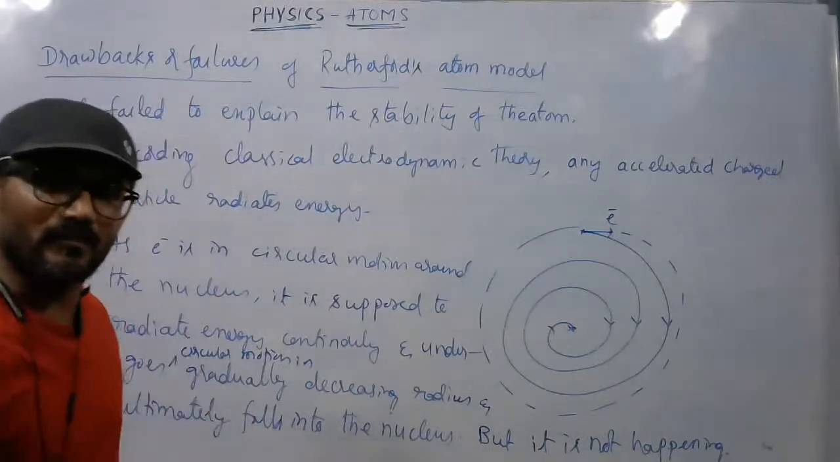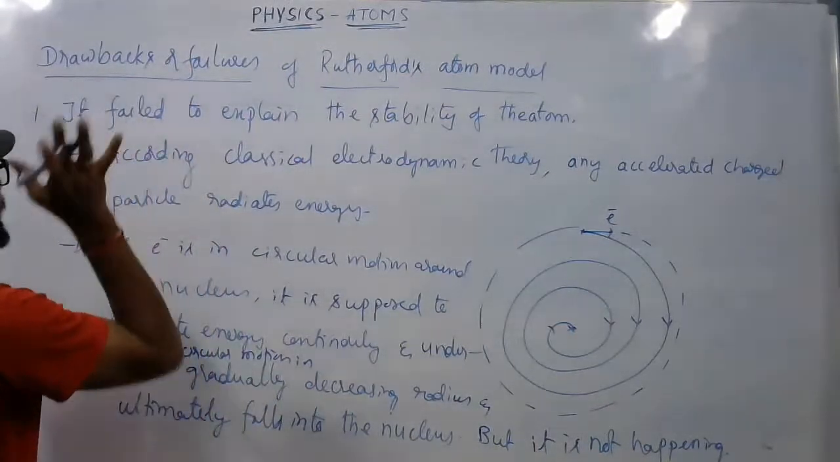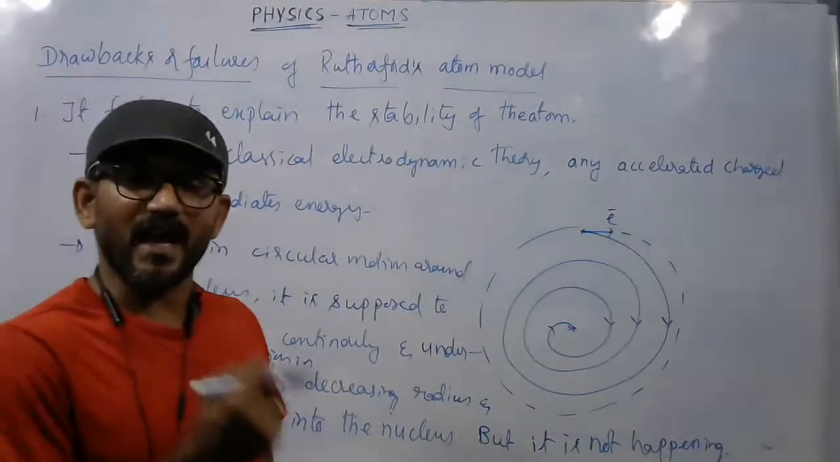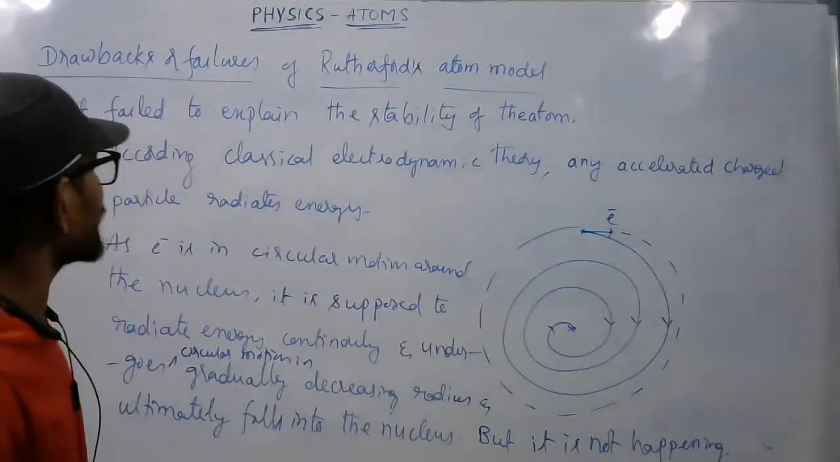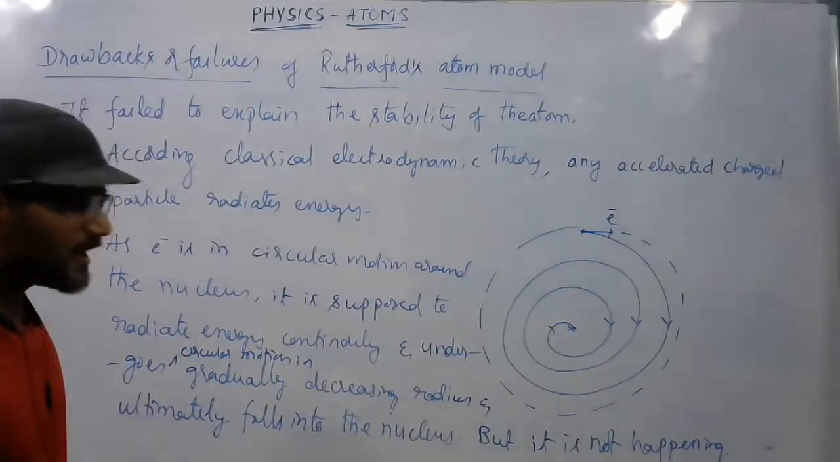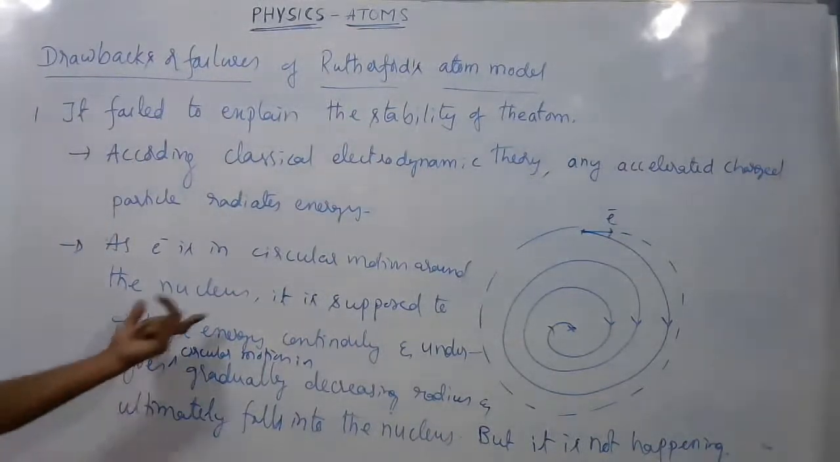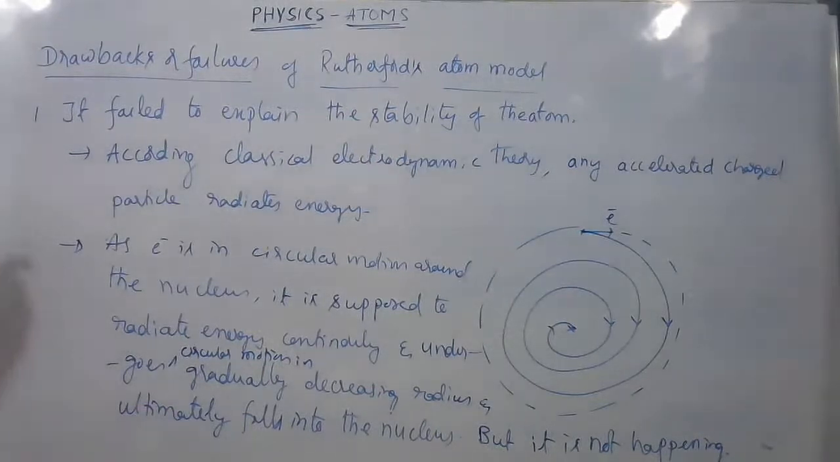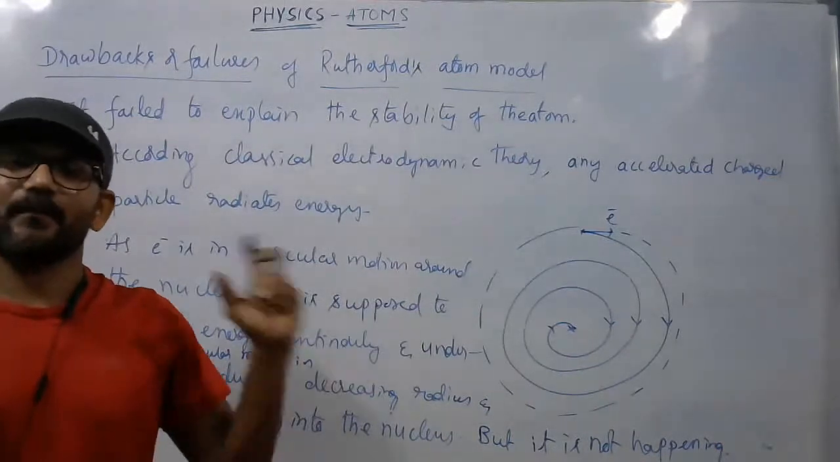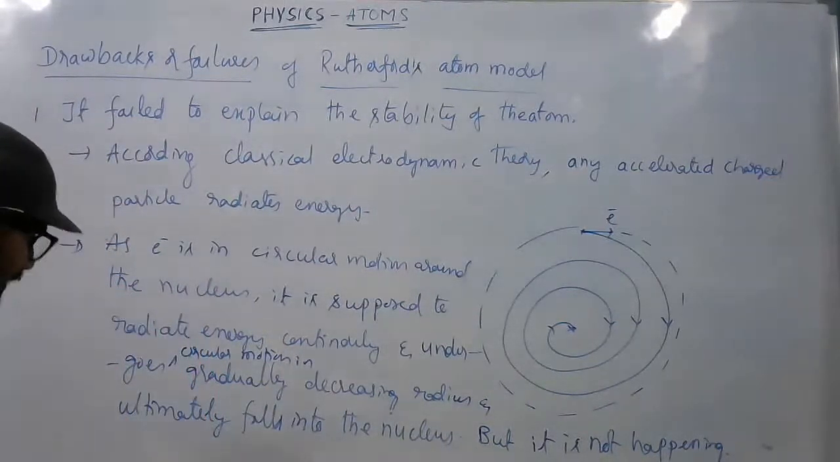The atom is stable, which is not explained by Rutherford's atom model. That's why it is considered a drawback of Rutherford's atom model. Got it? So note down this briefly. Just for understanding purposes, I have given the explanation of why it is so. The main point you have to note is that it failed to explain the stability of the atom.